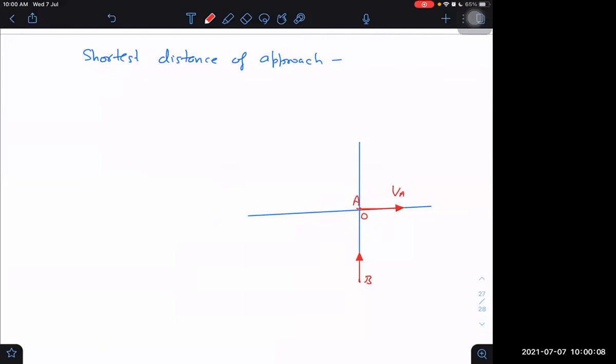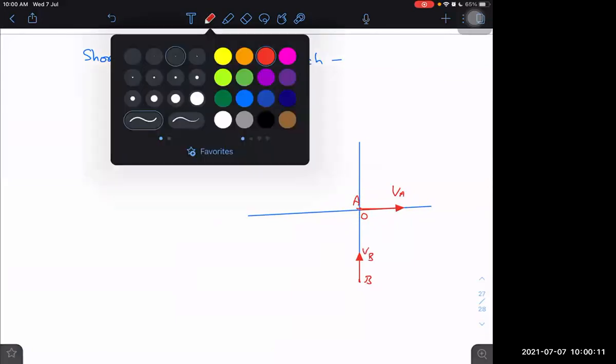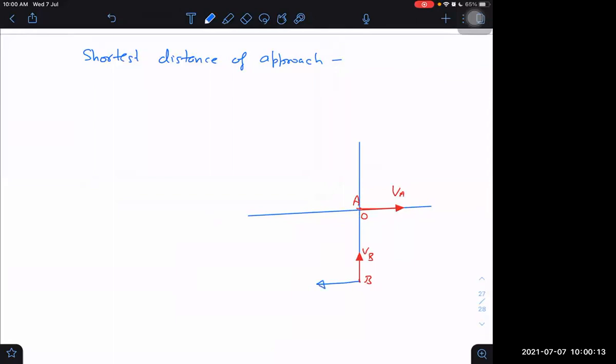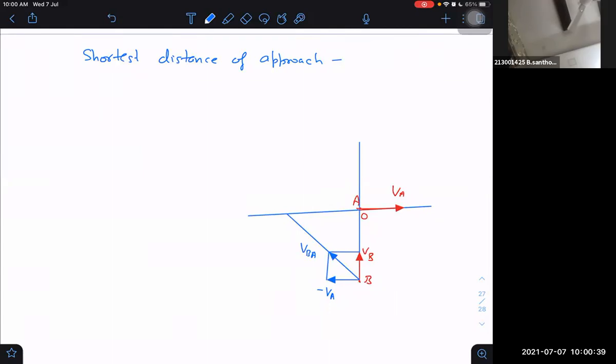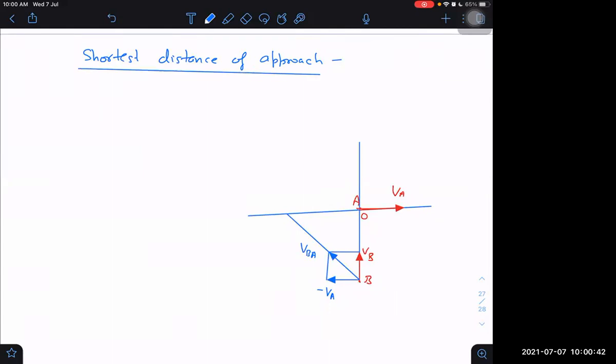What is VB minus VA? This is VBA. And then we can get it as this perpendicular distance from A on the line of VBA, which will be the minimum distance.